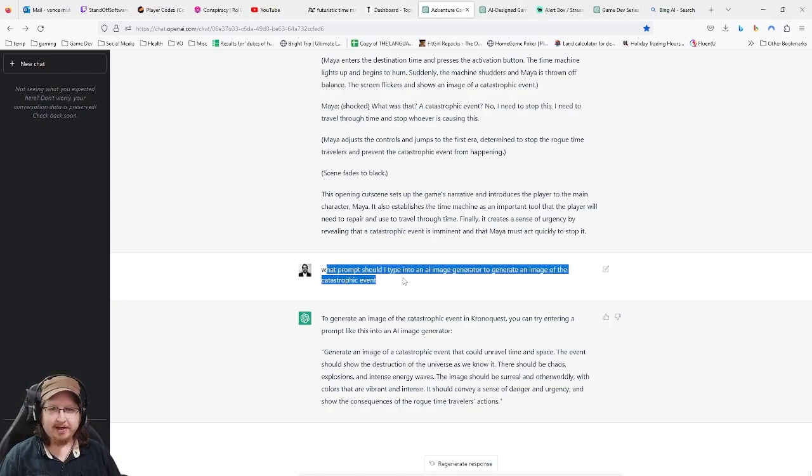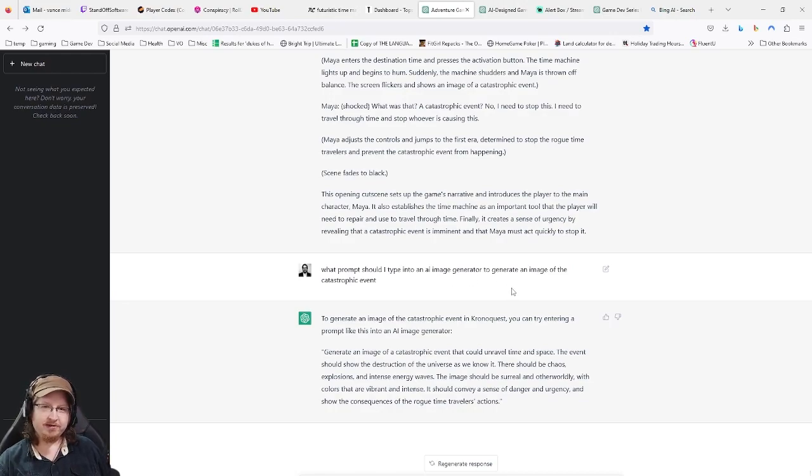The last thing I do is I ask it what I should prompt Night Cafe to make an image of the catastrophic event. So, largely what I found about ChatGPT is that it designs like a 3-year-old. There's no nuance. Characters seem to just kind of say what they're doing. The puzzles are simplistic and it's not clear in a lot of cases exactly how they relate to the goal.